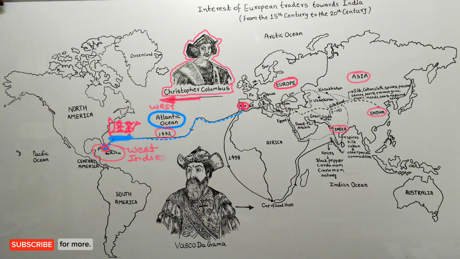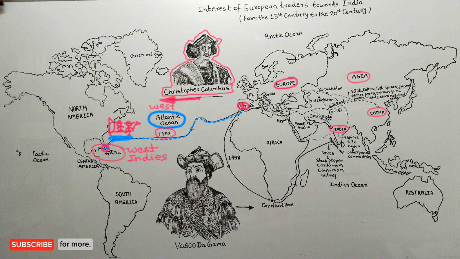West Indies is a name given to a group of islands located in the Caribbean Sea and Atlantic Ocean near Central America. Columbus named them West Indies after reaching these islands in 1492. Columbus believed that he had reached India by traveling westwards. That is why he named these islands West Indies.